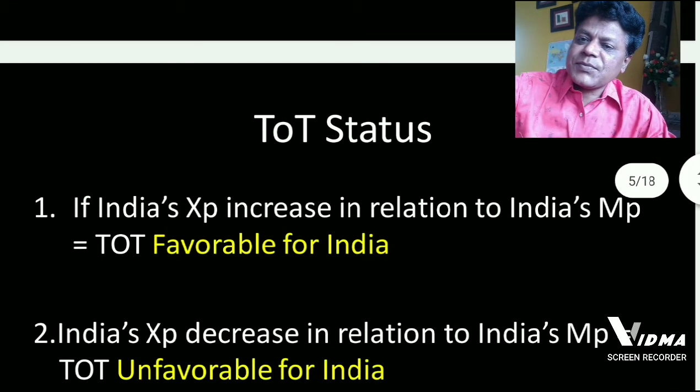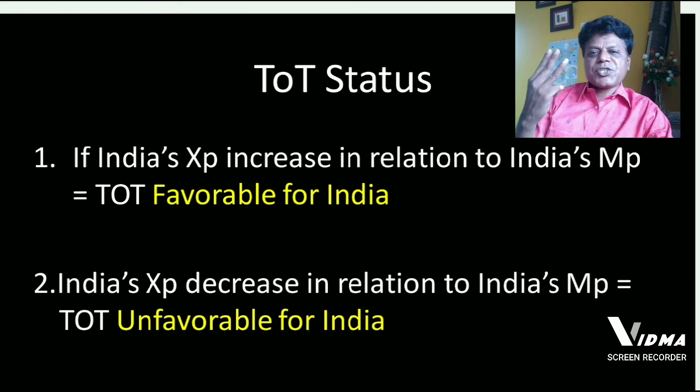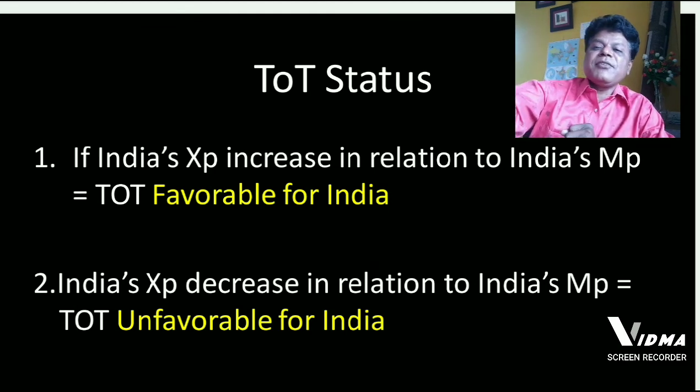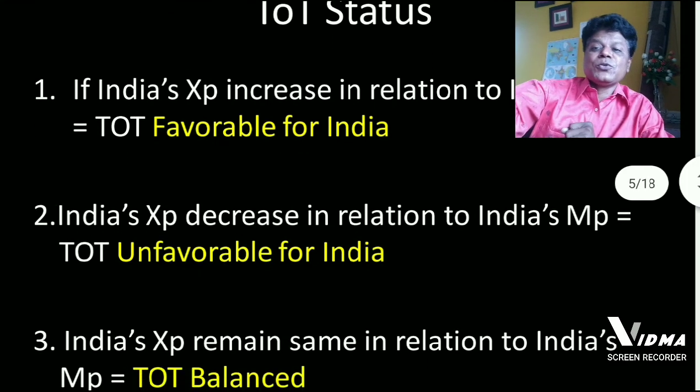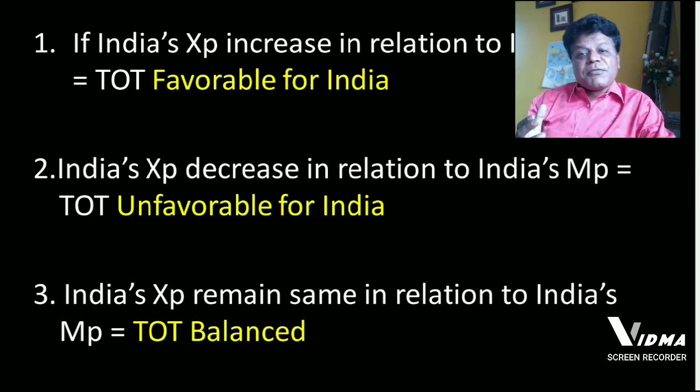Next to this, there can be three situations in terms of trade that a country can experience. Which are these three situations? Number one, terms of trade can be favorable. Two, terms of trade can be unfavorable. Three, terms of trade can be balanced.